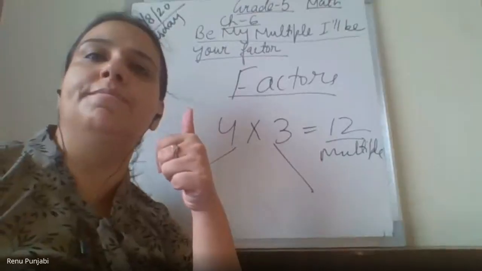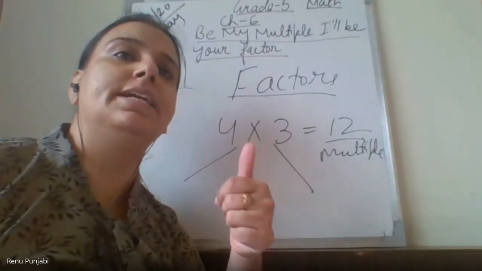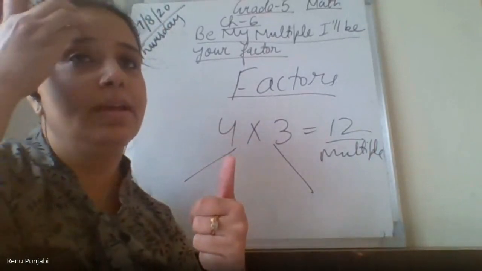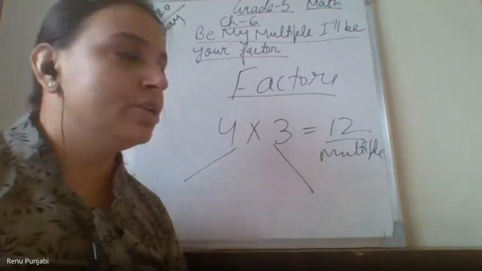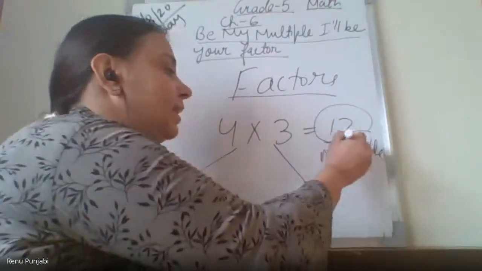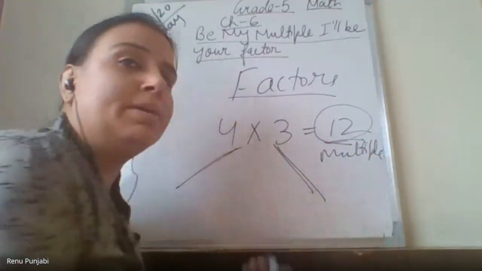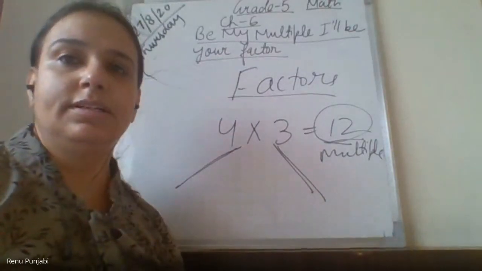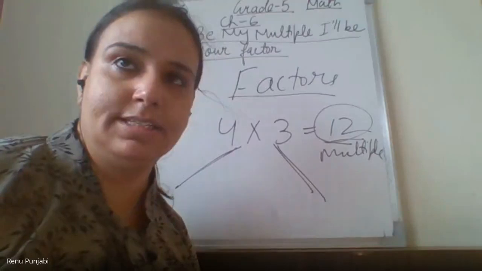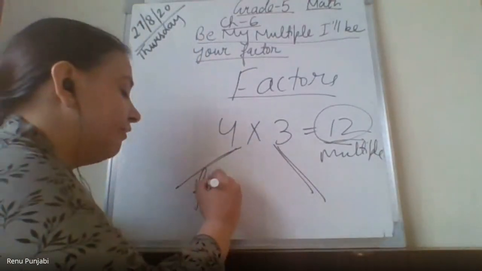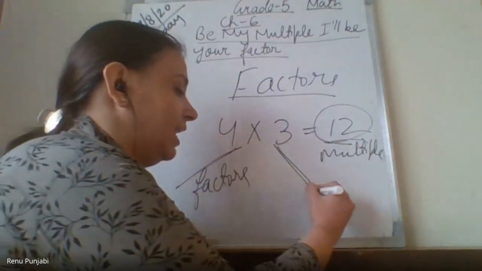Everyone, please show me thumbs up. Riva, pay attention here in the class. The product of two numbers is a multiple. So you know that this is the multiple. But have you ever thought what these two numbers are? These two numbers are the factors. These two numbers are the factors of 12.